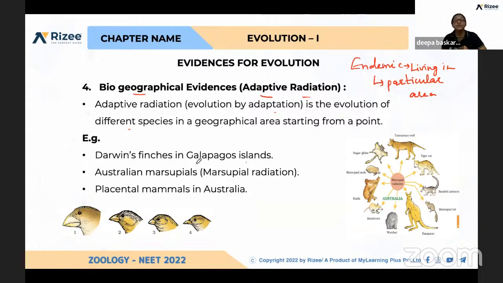When Darwin visited the Galapagos Island, he found that the beaks of the birds had evolved into different shapes. During the early days, they were eating only nuts, that is seeds you can say. To carry the nut and eat, the seed and eat, the beaks were a little broader. After that, they evolved into too many different shades of beaks.